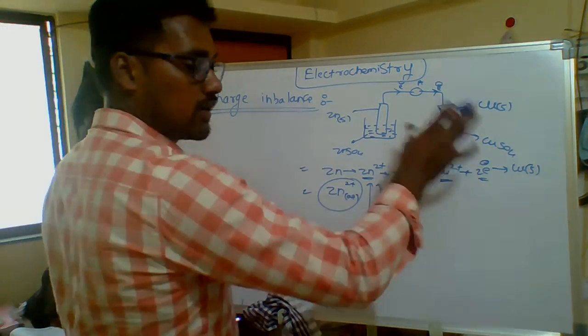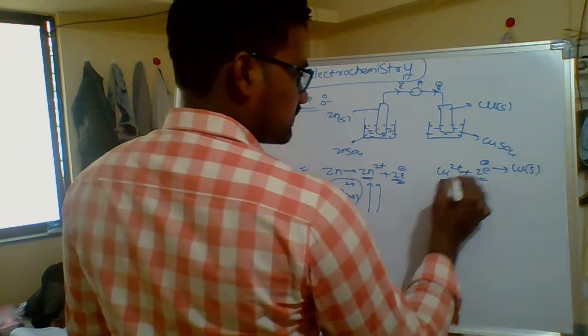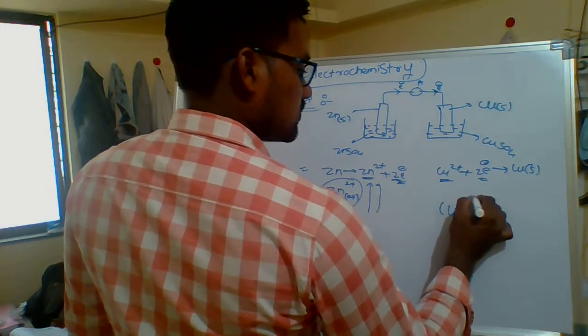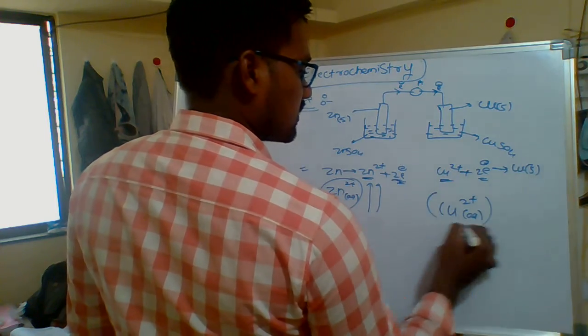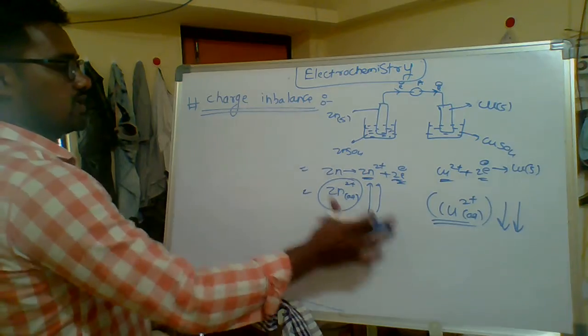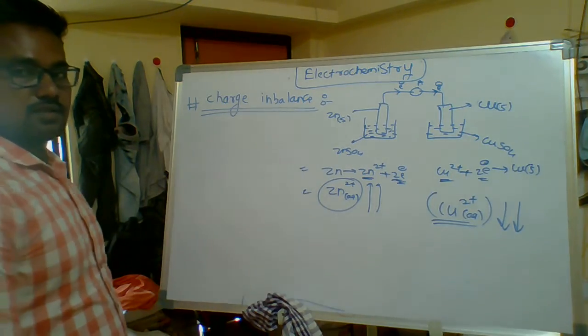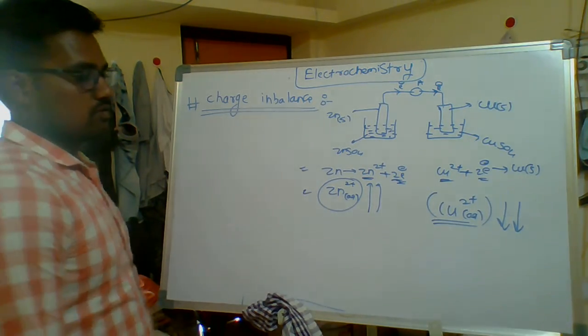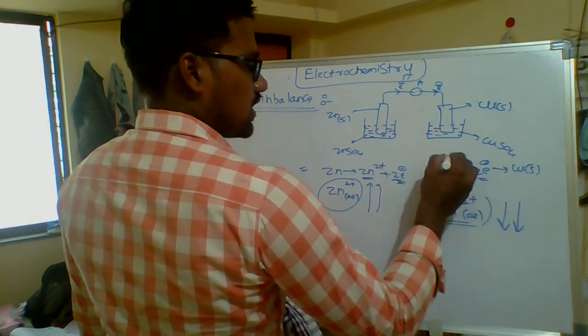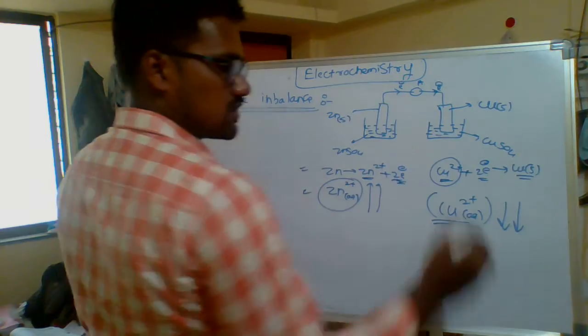Yes or no? And what actually happened here? The copper plus 2 ions decrease. This is the important concept, charge imbalance. I can explain charge imbalance. Here the copper plus 2 ions get deposited on this rod.